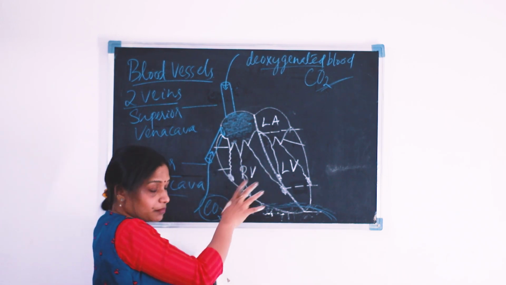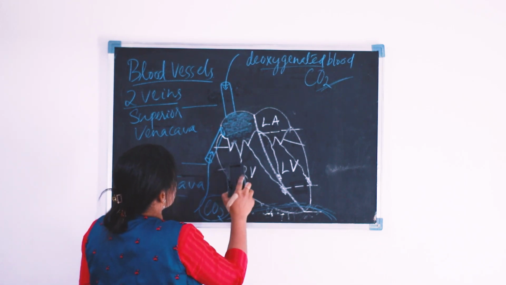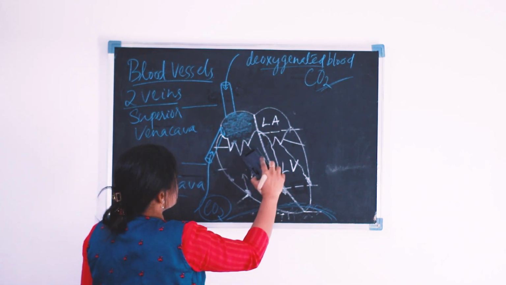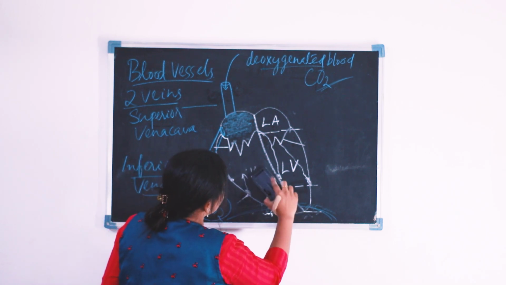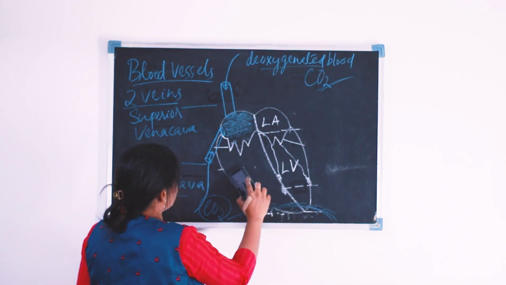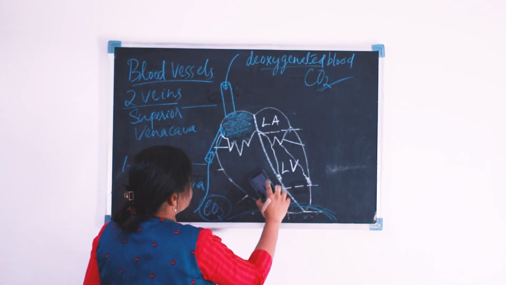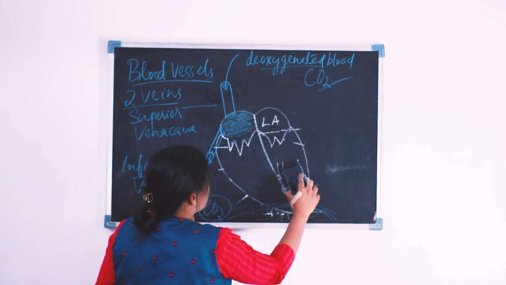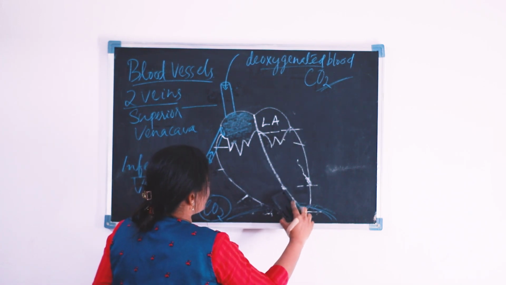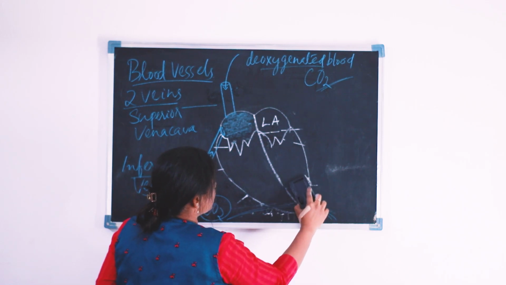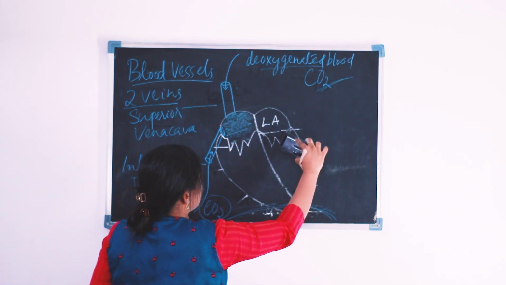This part also I am rubbing. It is not needed here because I want to explain something else. So I am rubbing the chordae tendineae as well as the papillary muscles.